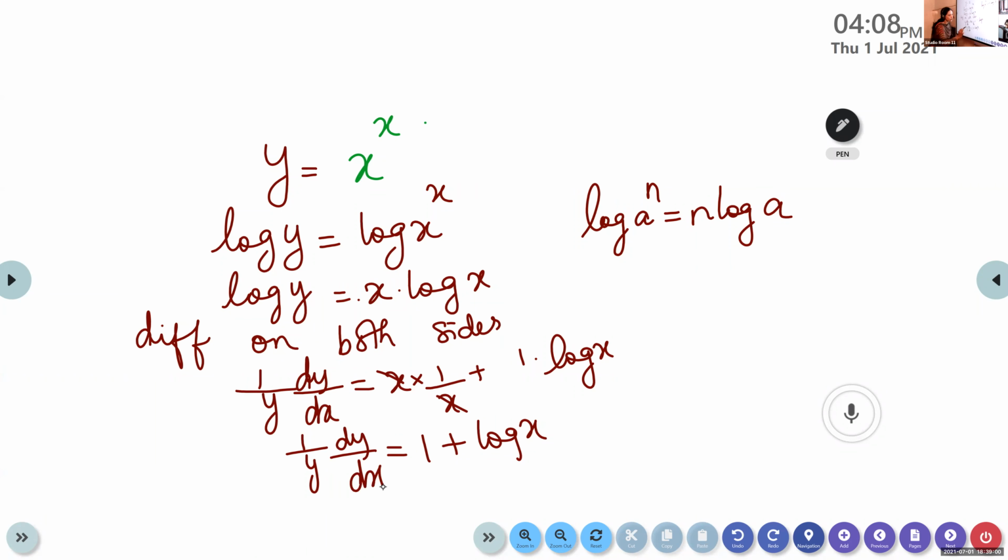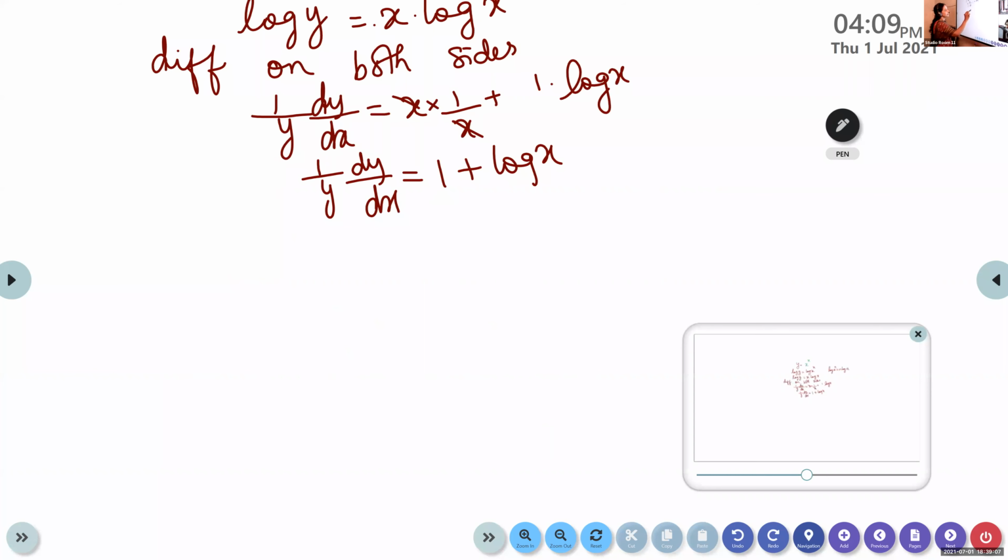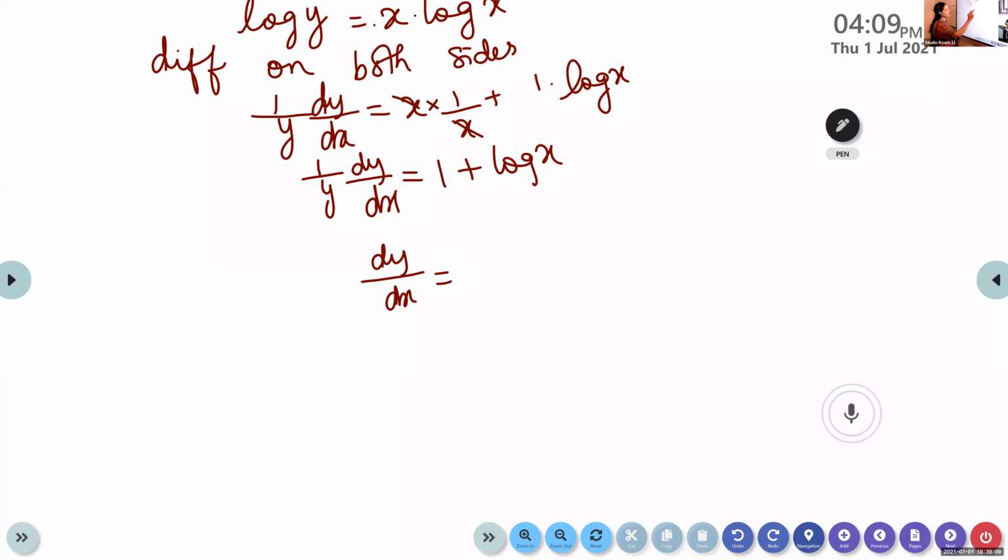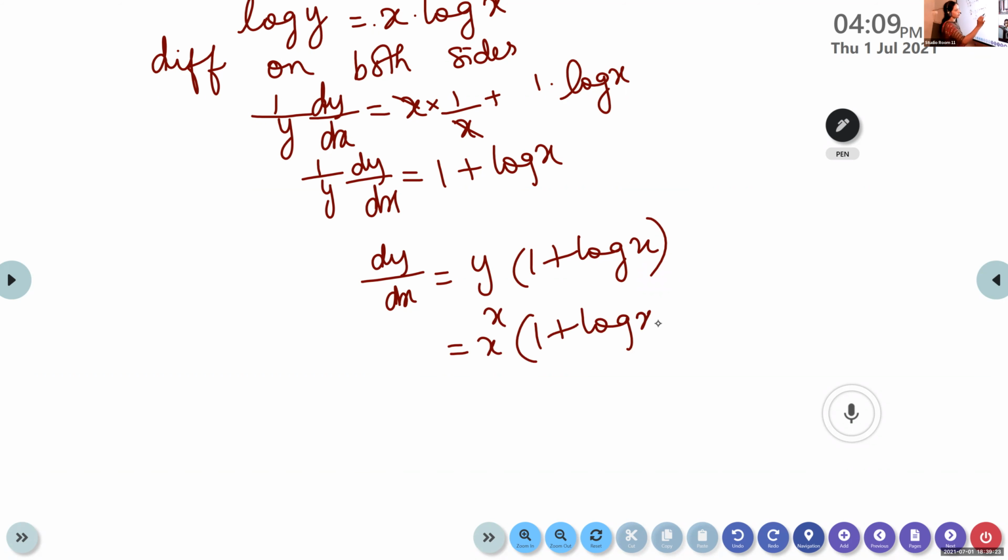Now 1 by y, you cross multiply it. When we take it to the other side, it will become multiplication. So we get dy by dx is equal to y into 1 plus log x. What is y? x raised to x. In the beginning, we took x raised to x as y. So in the place of y, you replace it. So we get dy by dx is x raised to x into 1 plus log x.